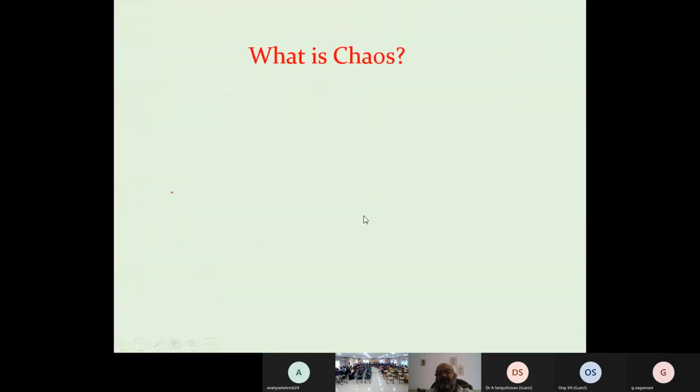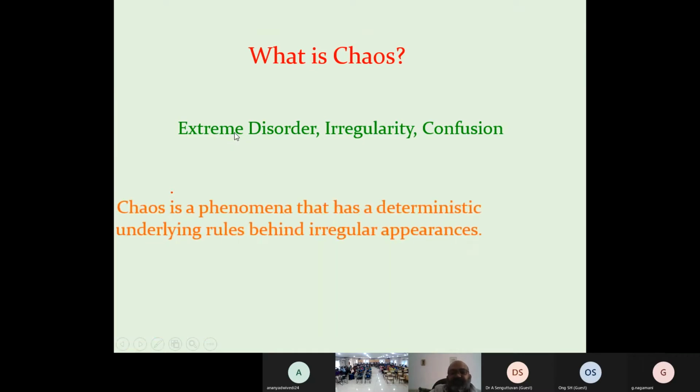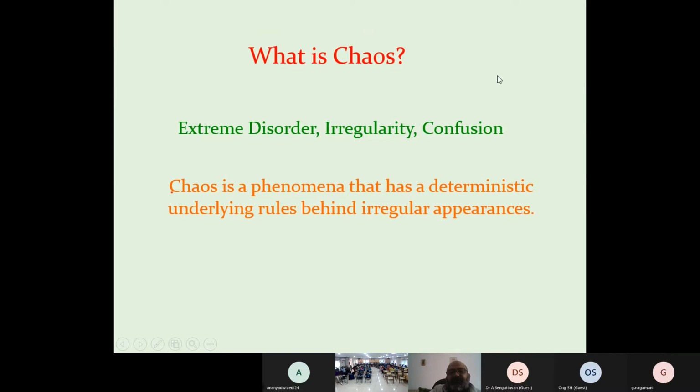So what is chaos? Extreme disorder, irregularity and confusion. This looks like the irregularity of fractals. When we see these things, we can say there is chaos. This is just a general, rough definition. It is not mathematics. Again, we don't have an accurate and fixed definition of chaos.